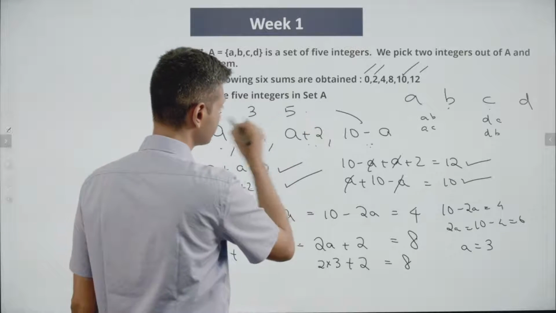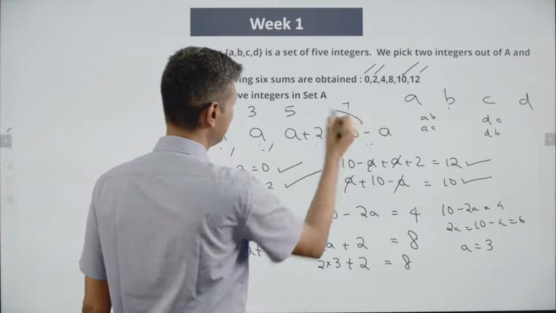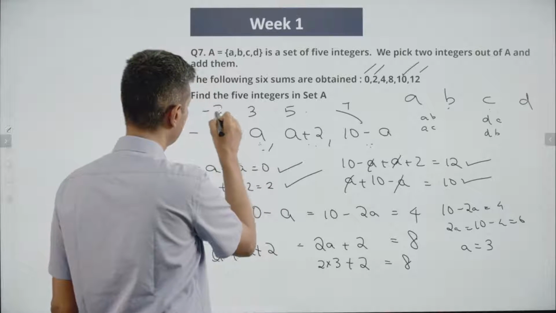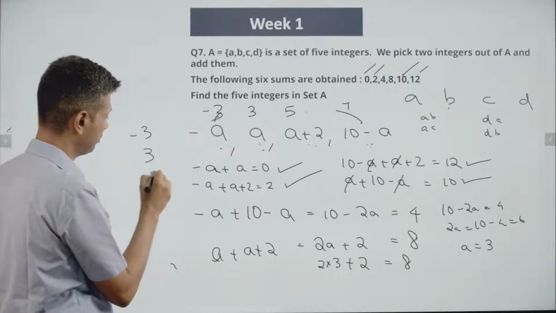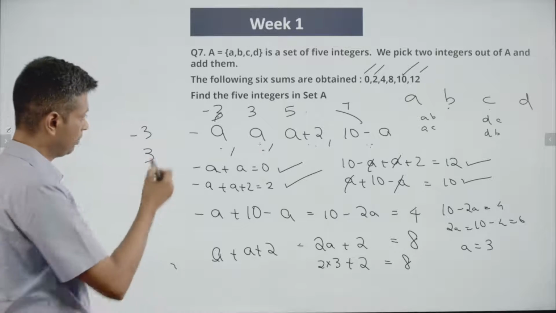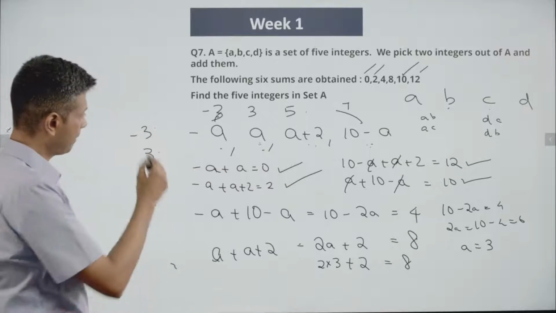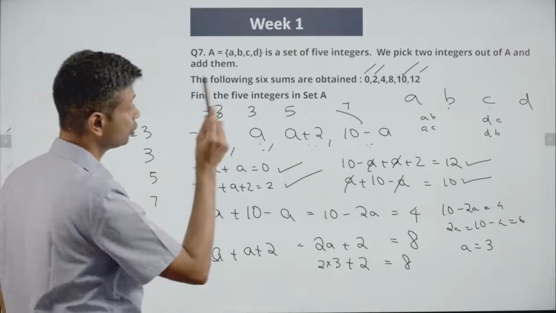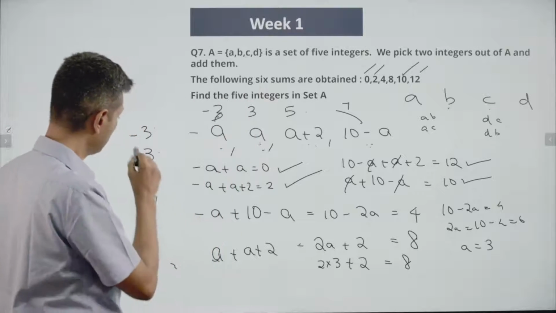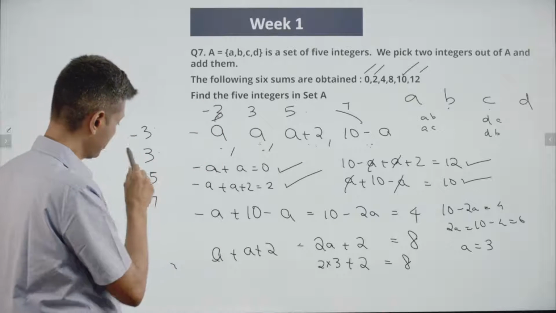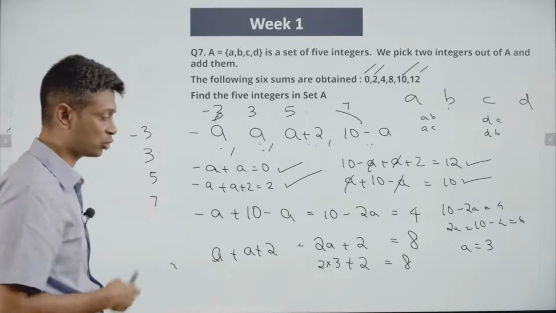3 plus 2, 5. 10 minus 3, 7. Minus 3. So minus 3, 3, 5, 7 works. Minus 3 plus 3 is 0. Minus 3 plus 5 is 2. Minus 3 plus 7 is 4. 3 plus 5 is 8. 3 plus 7 is 10. 5 plus 7 is 12.